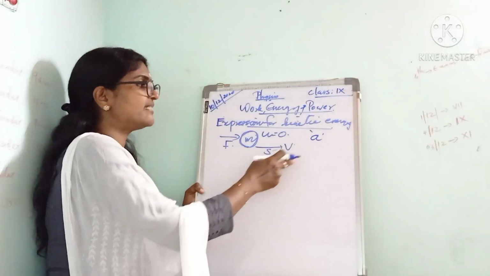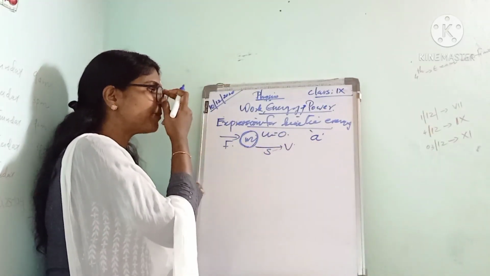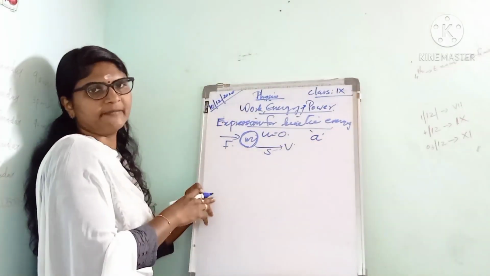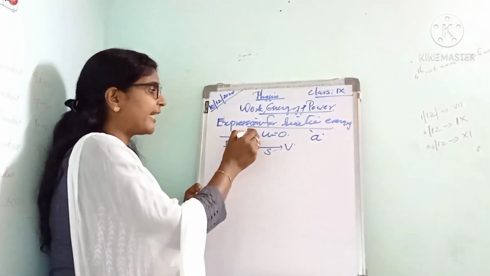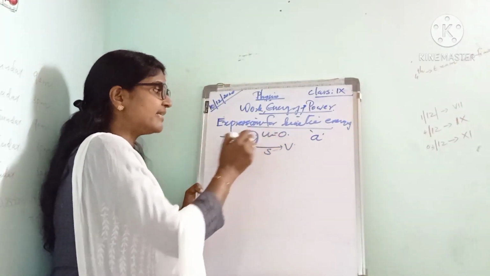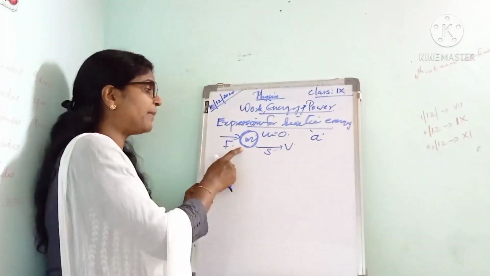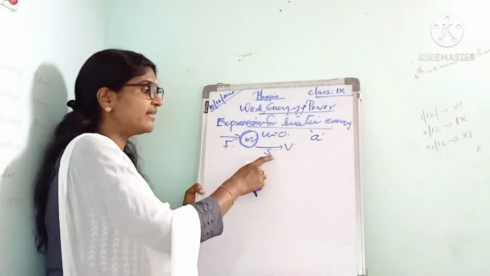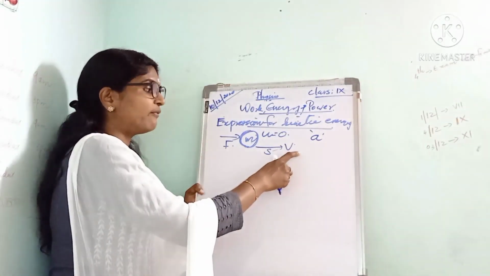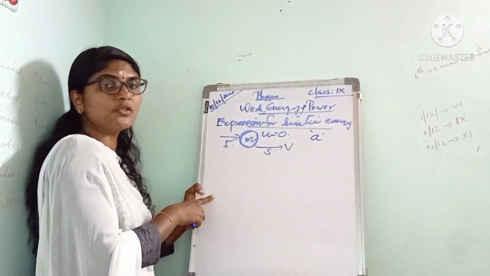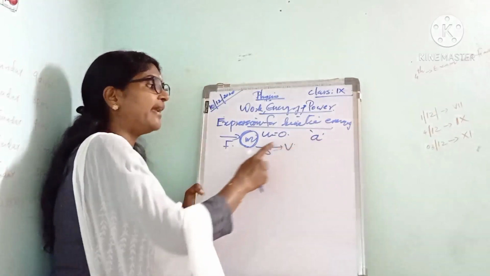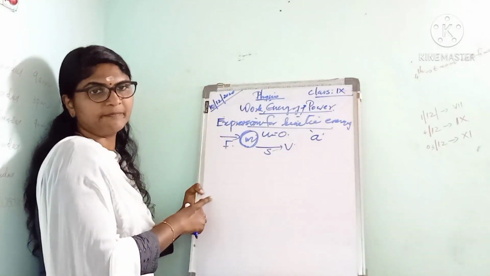Due to the change in velocity, an acceleration a is produced. Here we are considering an object of mass m initially at rest, so its initial velocity is 0. Then we apply a force F, so it moves through a distance s so that the velocity changes to v.